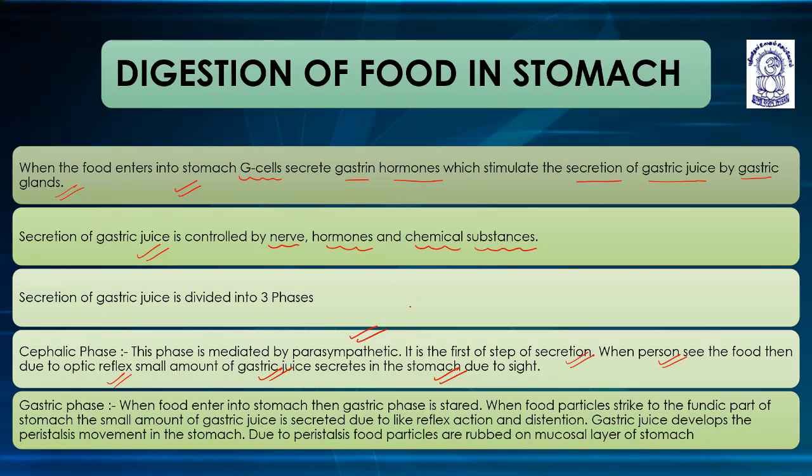So I will write down that the parasympathetic nervous system is related to the secretion of the neurotransmitter acetylcholine, stimulation of the vagus nerve, which is the 10th cranial nerve, and the secretion of histamine.